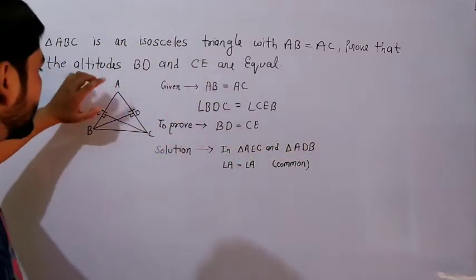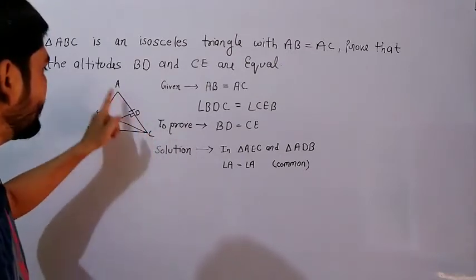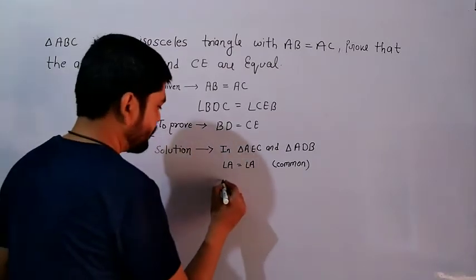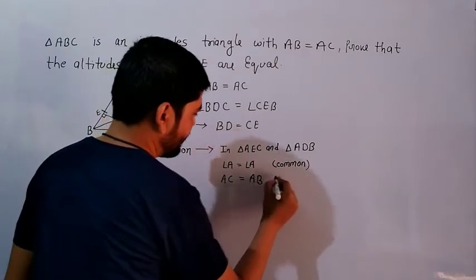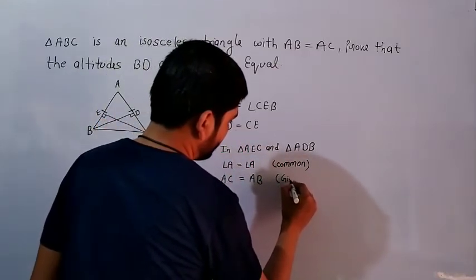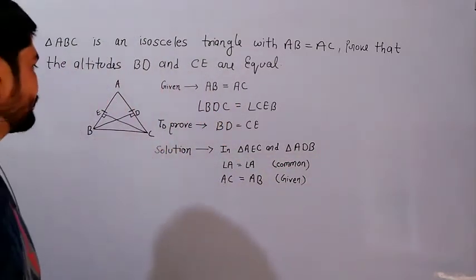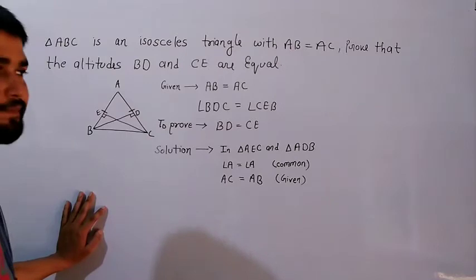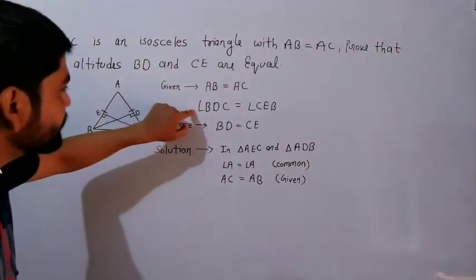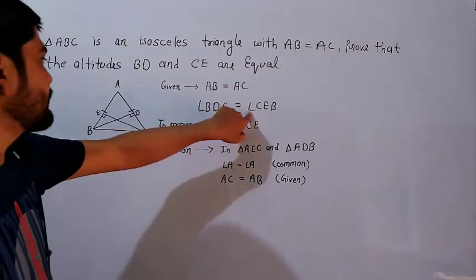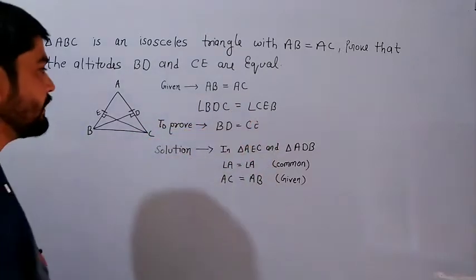Now after that, we have written AEC. For this side, AC is equal to AB. Why is it equal? It is given. Now the third property. What is the third property, class? Here angle BDC is equal to angle CEB, because these are the right angles.